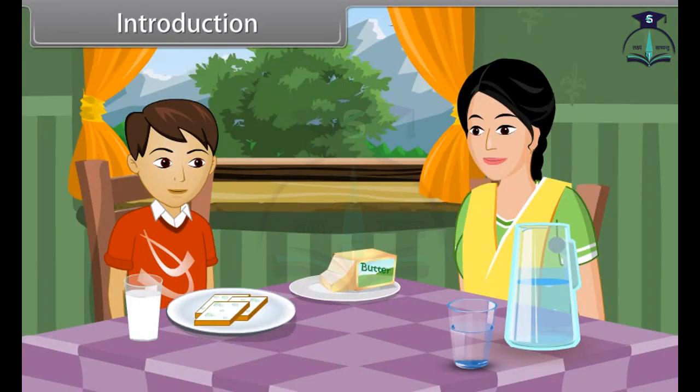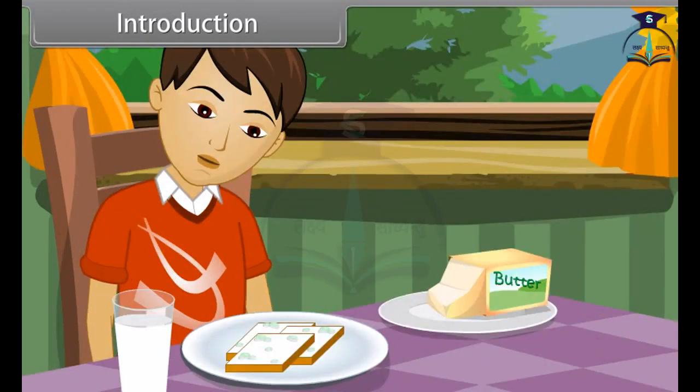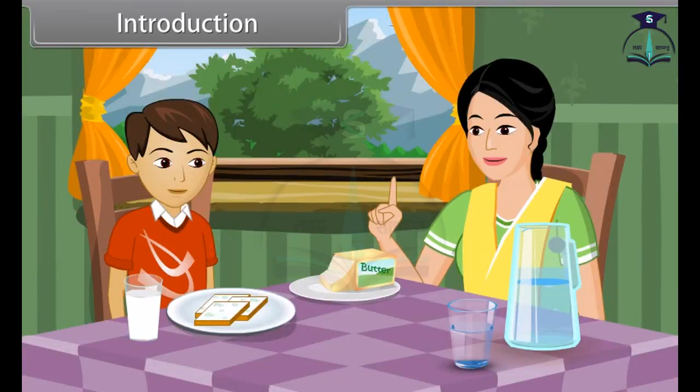Mom, I'm hungry. Can I eat the bread kept on the table? Yes, dear, you can eat the bread. Mom, these slices of bread have green spots on them. Oh, don't eat that bread, son. It is unhealthy.